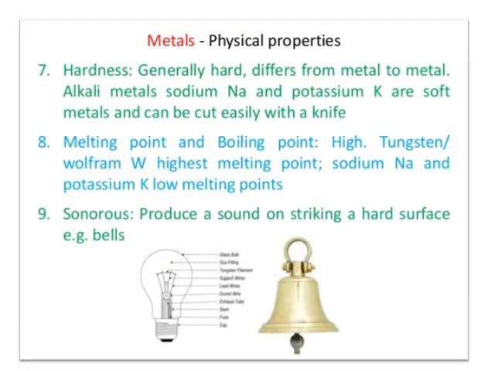Now we will see about hardness. Generally, metals are hard, but it differs from metal to metal. So the hardness of metal is different in different metals. Alkali metals like sodium and potassium are soft metals, and they can be cut easily with a knife. This is a very important board question. Sodium and potassium are the soft metals which can be cut even with the help of a knife.